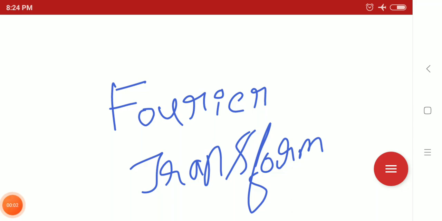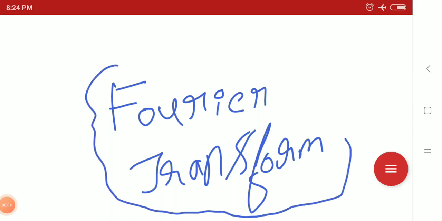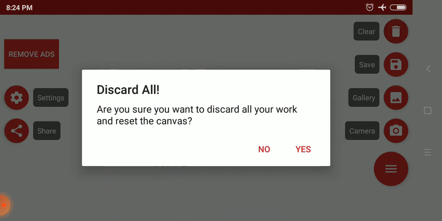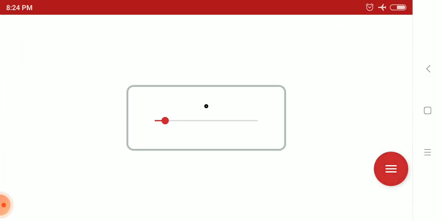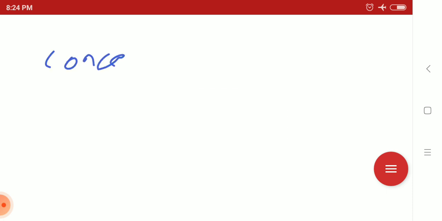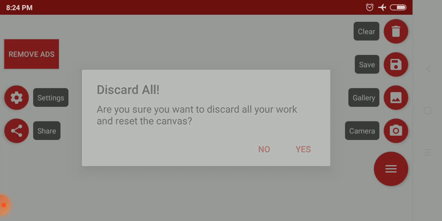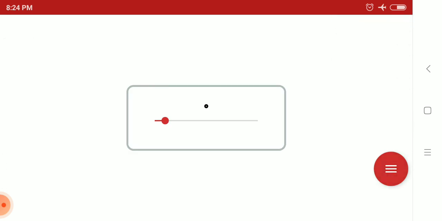Friends, today we are going to discuss Fourier transformation. It's a very important topic in mathematical physics, in quantum mechanics, and in physics in general. Let's discuss how the concept of Fourier transformation comes about. So, first, an introduction to Fourier transformation.